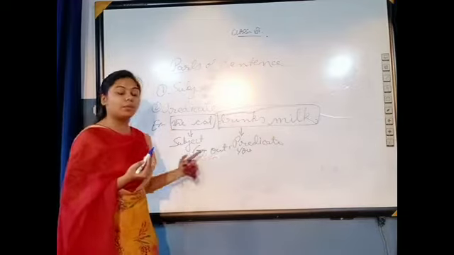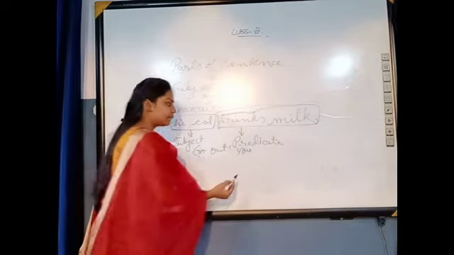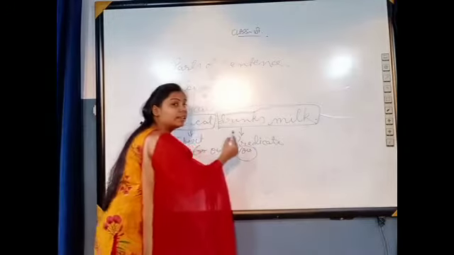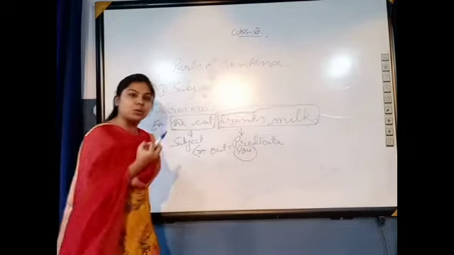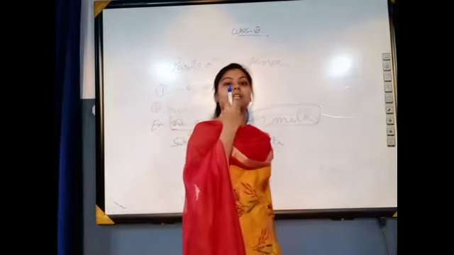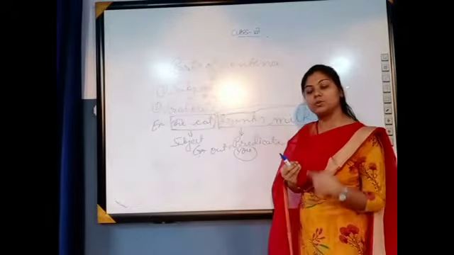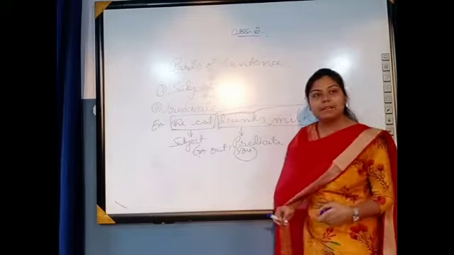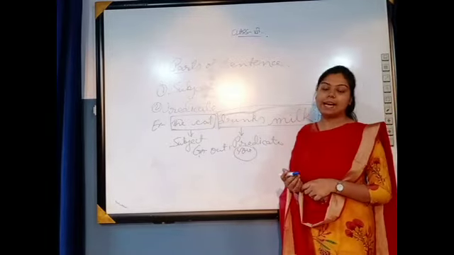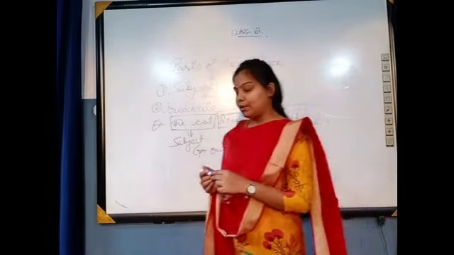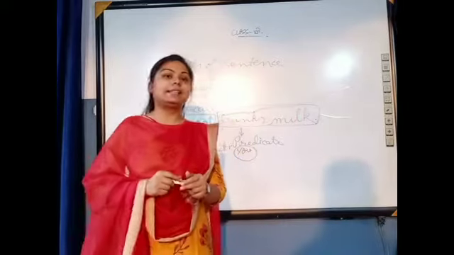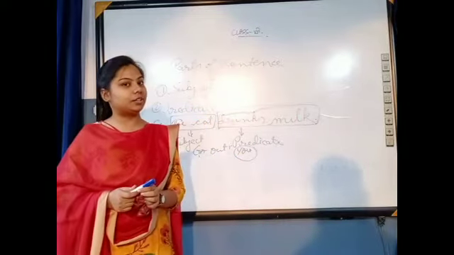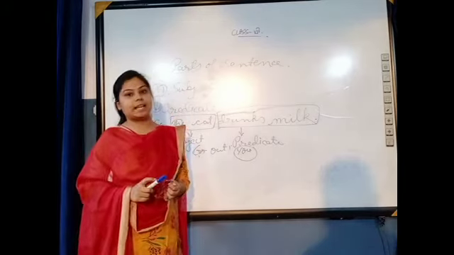So whenever we talk about an imperative sentence, the subject is hidden and that is always you, because whenever we give any instruction or any order, we give it to the person who is standing in front of us, right? So in case of an imperative sentence, the subject is hidden, that is you. I'll give you some questions, and in that you have to identify subject and predicate, and this will be your assignment for today.